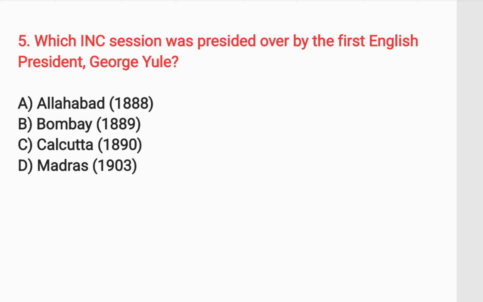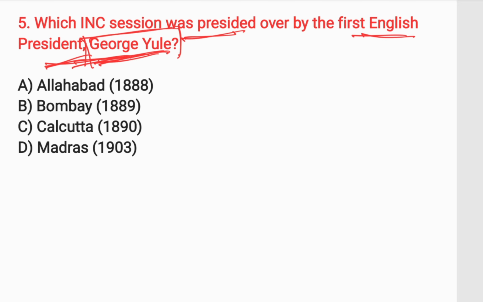Okay. Next question is, which INC session was presided over by the first English president? The name was George Yule. Remember, the first English president was George Yule. And the answer is the Allahabad session of 1888. It is the fourth session of INC.